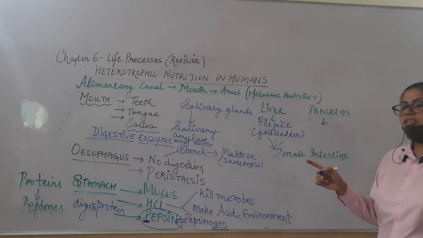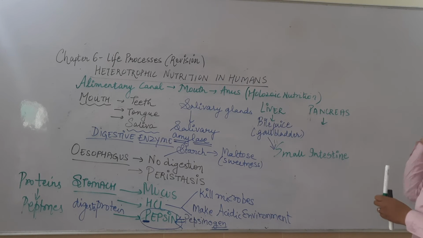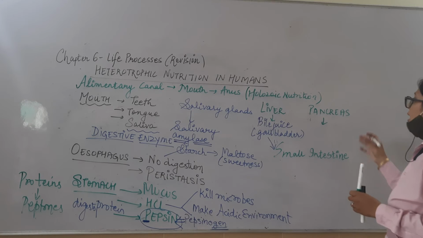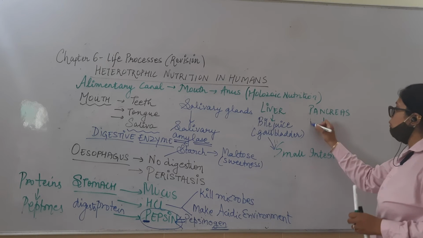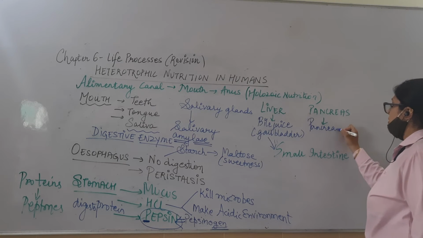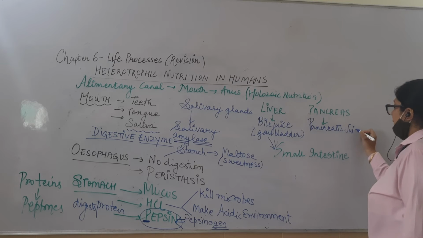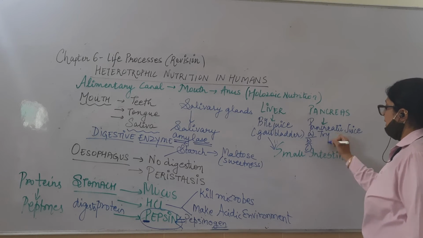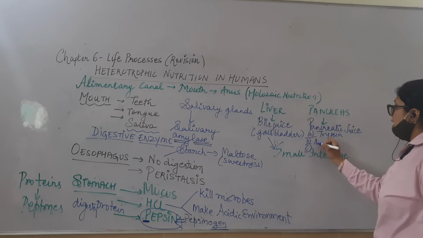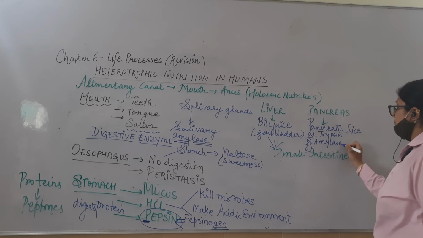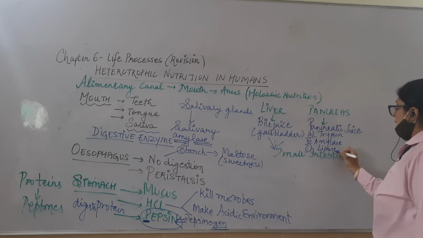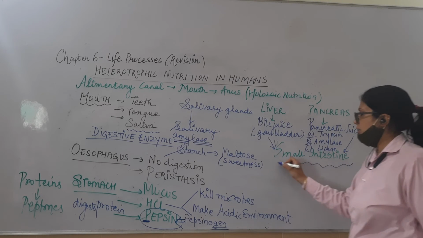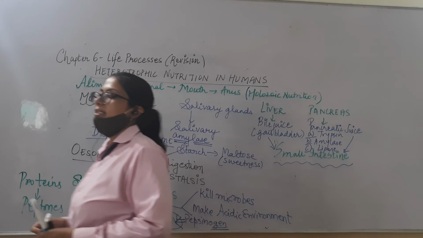Then the pancreas, which is located below the stomach and above the intestine, is going to release the pancreatic juice. This pancreatic juice is rich in three enzymes: trypsin, pancreatic amylase and lipase. It will also give these secretions in the small intestine.